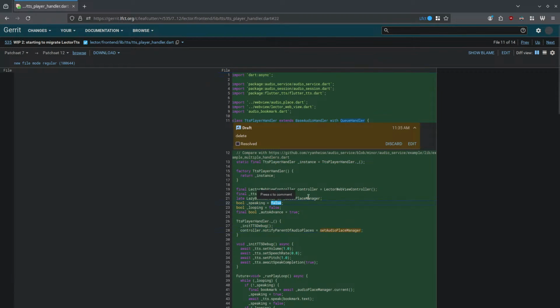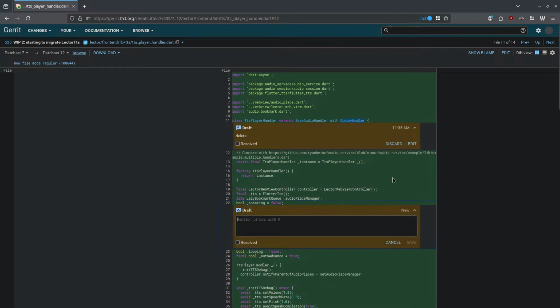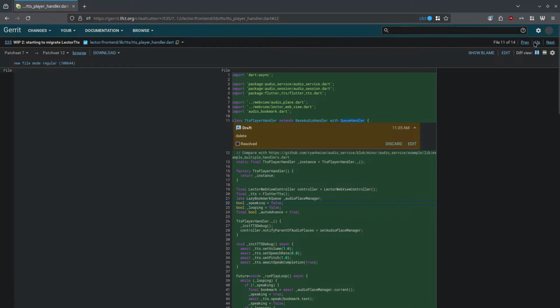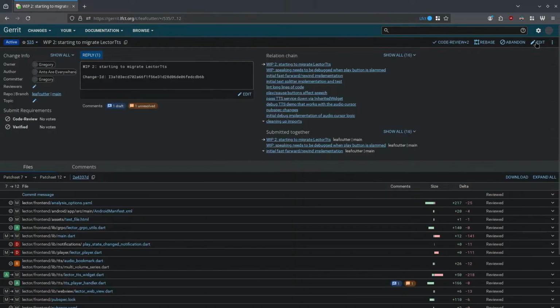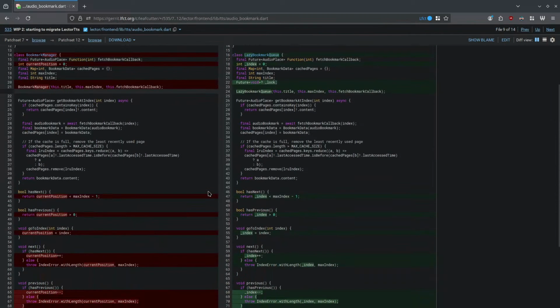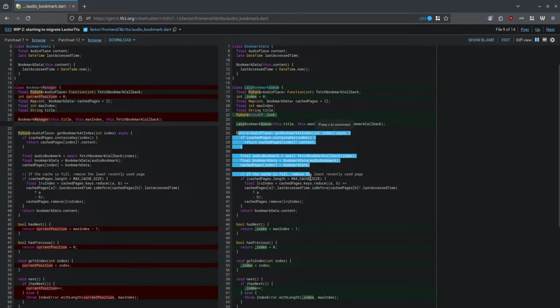I call this audio place manager the lazy bookmark queue. It's just this queue that's basically an iterator, except you can go forward and backward. It has a cache, and it occasionally might fetch the content of paragraphs, essentially, from the web view, rather than keep the entire HTML document parsed up in memory.